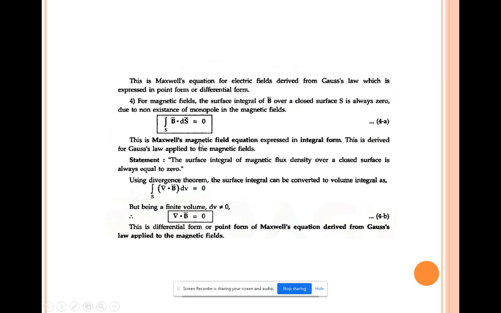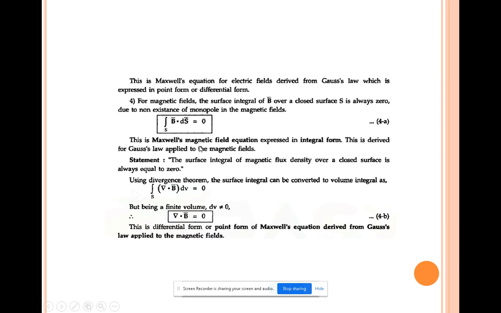Then next, for the magnetic field, the surface integral of B vector over a closed surface is always 0 for the monopole magnetic field. This is one more Maxwell magnetic field equation, which is in the integral form. The statement of this equation is that the surface integral of magnetic flux density, B vector, over a closed surface is always equal to 0.